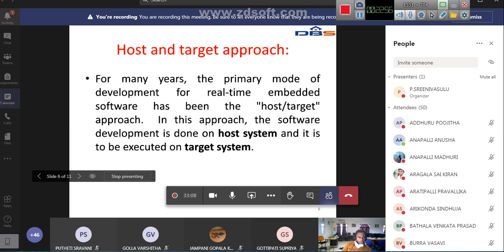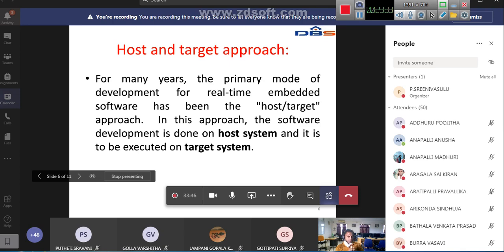In an embedded system we have a microcontroller, and in that microcontroller there is a memory called read-only memory. I will dump that program, the executable file, onto that memory of the embedded system, which is present in the embedded system microcontroller. Therefore the system to which you are sending this executable file is called the target system. Target system means a system into which we finally send the executable file. So that is what is called a target system.